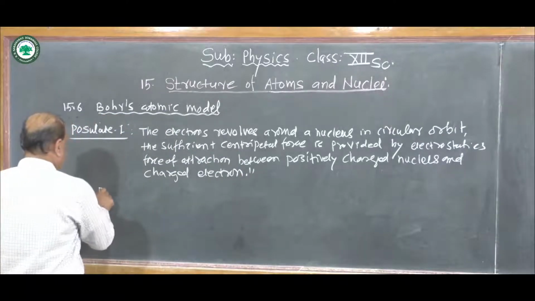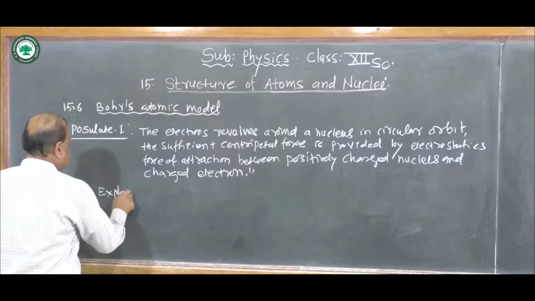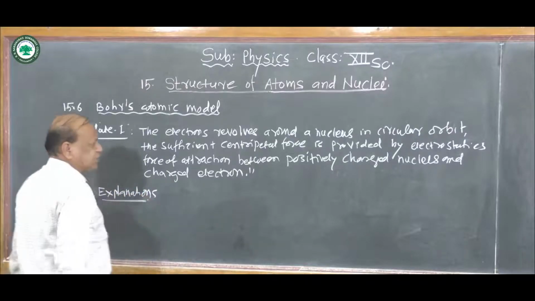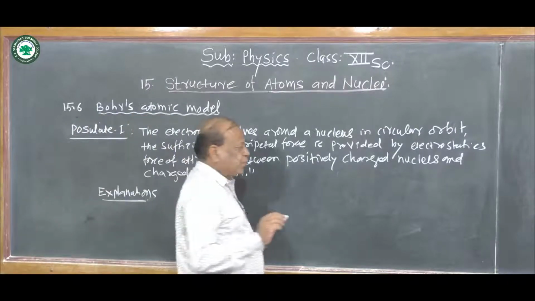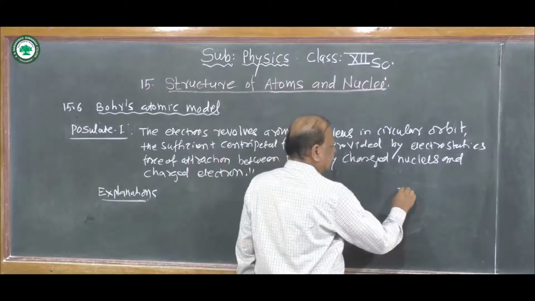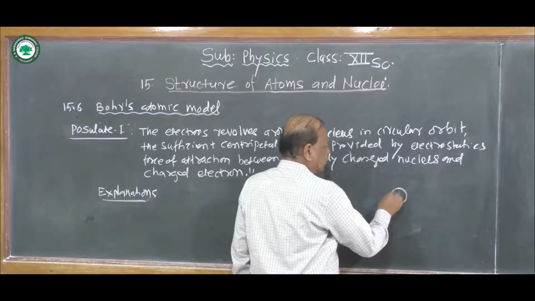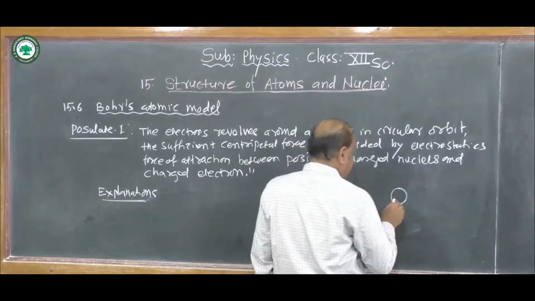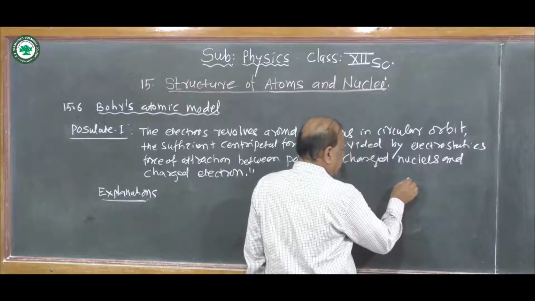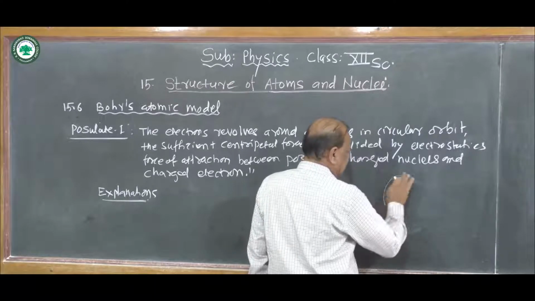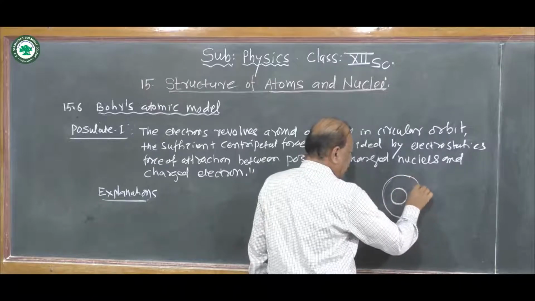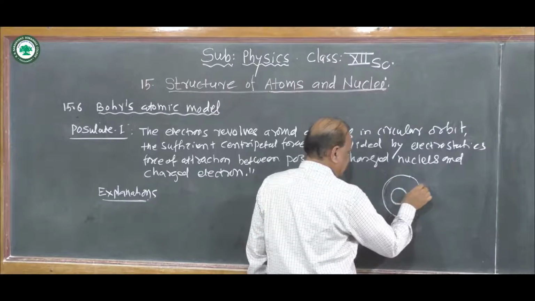Now here we explain Bohr's first postulate. Here is the nucleus. We take the particular example of the helium atom, and this is the orbit of the electron.